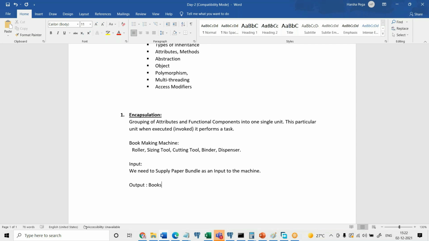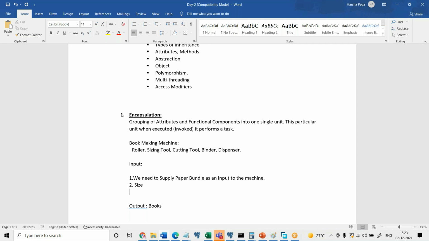Now when you process the raw paper as an input, what size does it have to take? It has to size it, right? How does the machine know what size to take? The same machine might be used to generate, let's say, 1/8 size, 1/7 size, A4 size books, A3 size books, it depends. So that size you need to mention as an input. In the input, apart from the paper, first you supply the paper, and then what else are you going to give? Size. You have to specify that as a parameter.